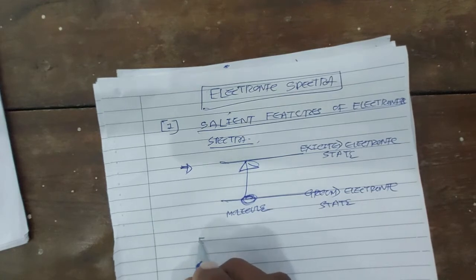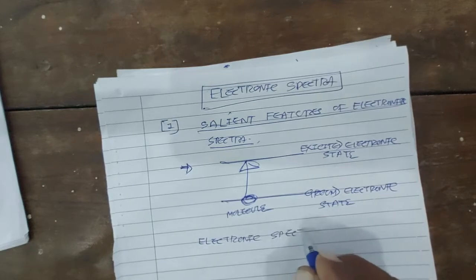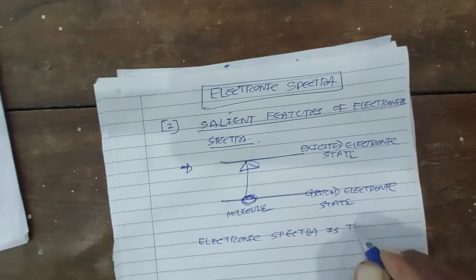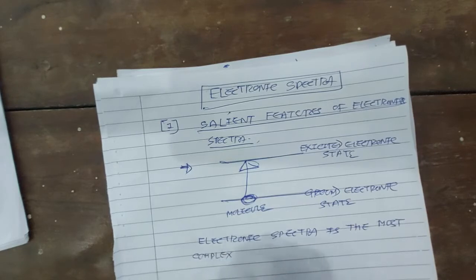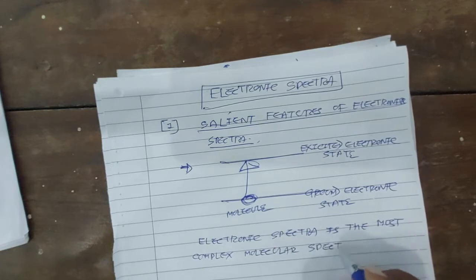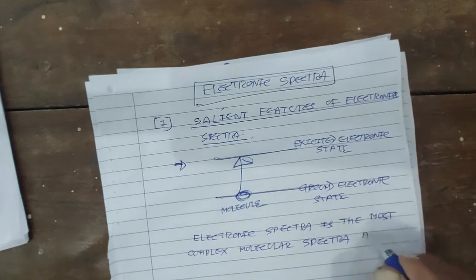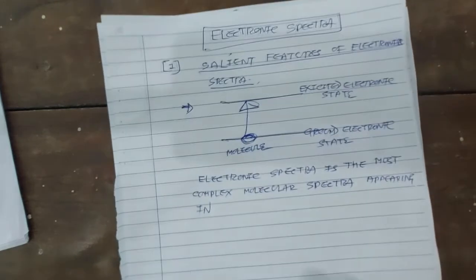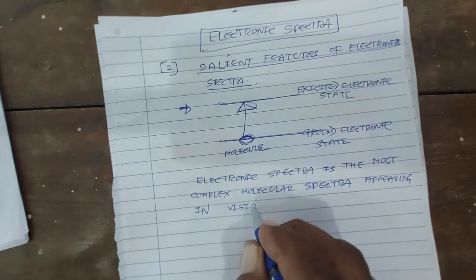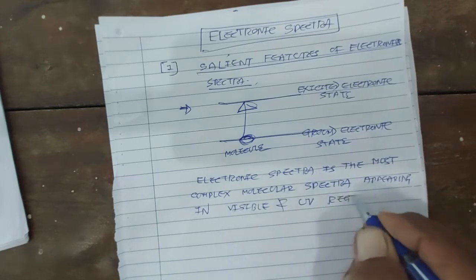So I write here: electronic spectra is the most complex molecular spectra appearing in visible and ultraviolet region, right?